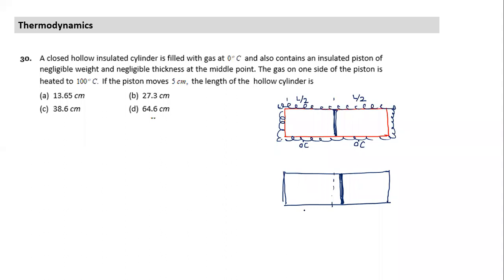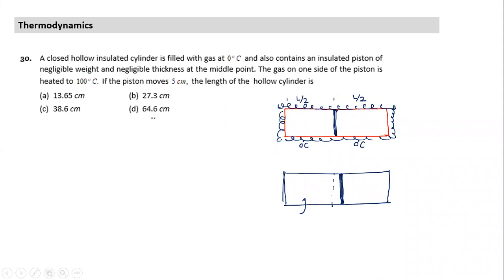It can transfer through the piston also, right? What do I say? See, if heat transfer takes place through the piston, let's say gas on one side, the piston is heated to 100 degree. What does this question imply? The other side also will be 100 degree or something else?